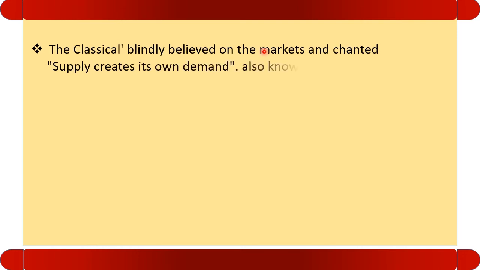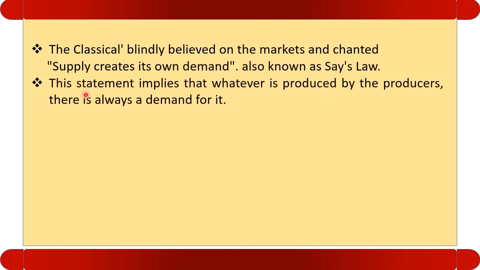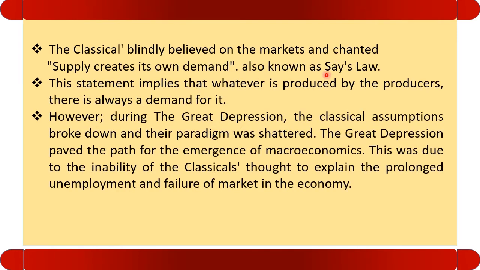The classicals blindly believe that supply creates its own demand, that is Say's law. In very simple words, it says that whatever comes in the market will be consumed. Supply creates its own demand. This statement implies that whatever is produced by the producers, there is always a demand for it. However, during the Great Depression of 1929, the classicals' assumptions broke down.